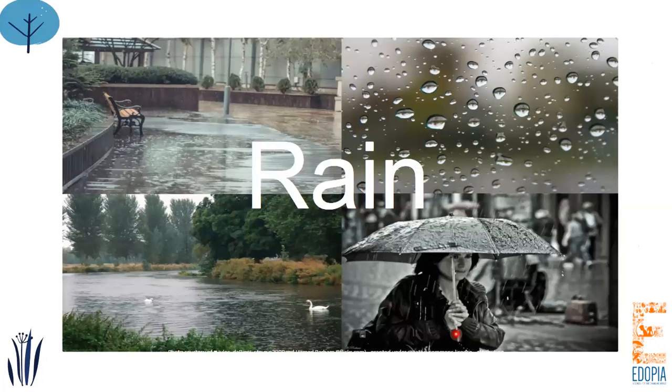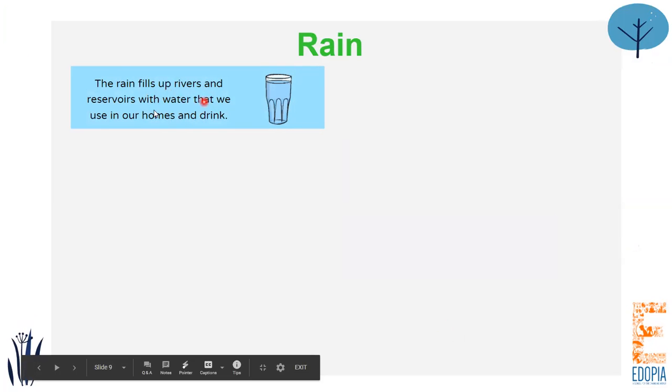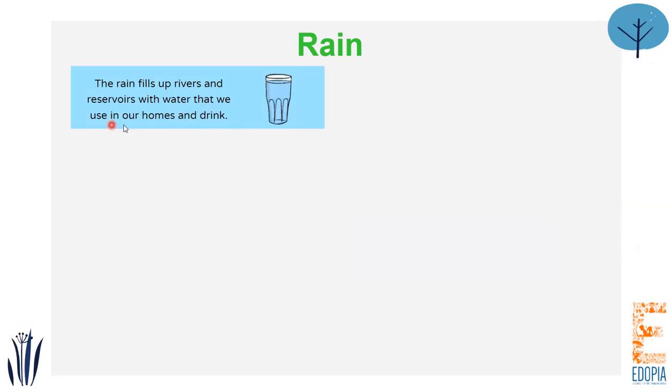Okay, let's move on to the rainy weather. How can rain affect us? What can rain actually do? Rain fills up the rivers and other reservoirs with water that we use in our homes and we drink. So the rain can fill up the rivers and even the lake. Remember the lake we talked about? We talked about Raval Lake near our school. So Raval Lake also gets filled up due to rains.